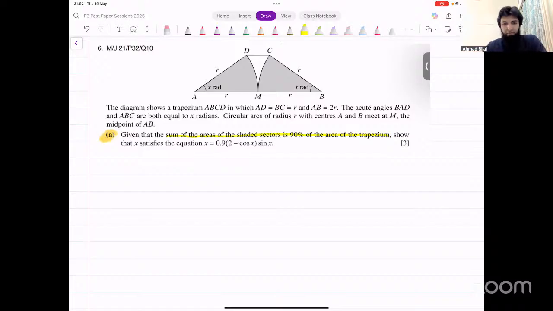Now, can we find the area? How can we find the area of the trapezium? How do you find the area of the trapezium? Half into sum of parallel sides into height, right? Now, what about the parallel sides and what about the height? Do we know that? We don't. We know one side, this is 2R. What about the height? What we can do is we can say, let's make a triangle that looks like this.